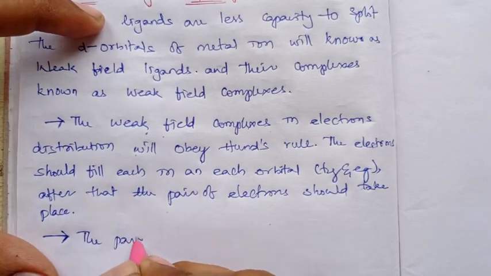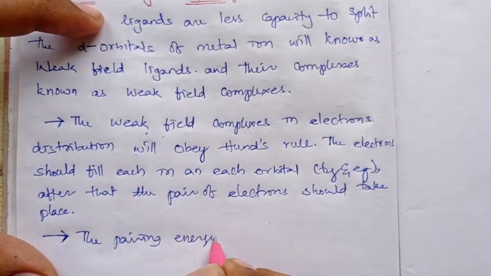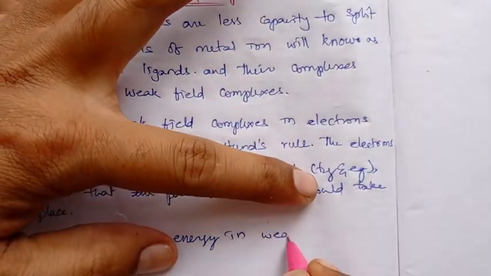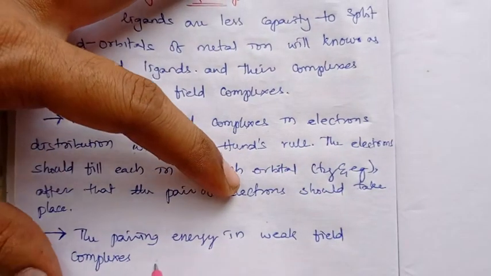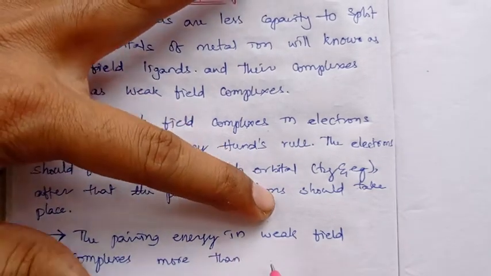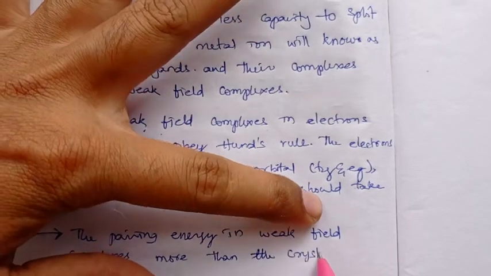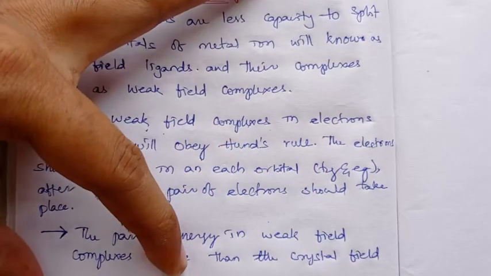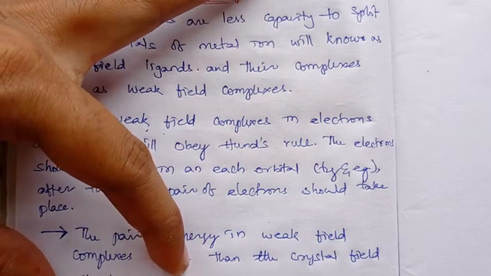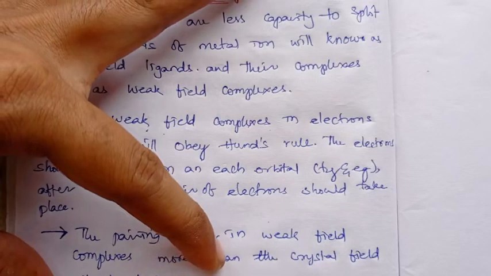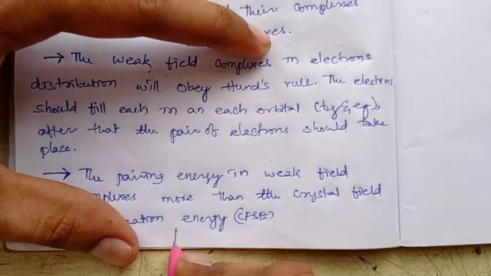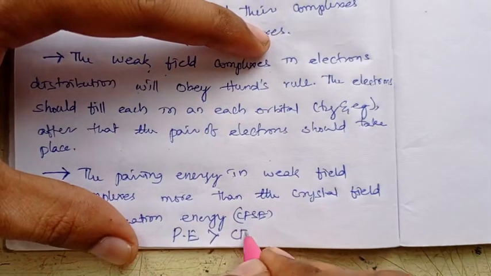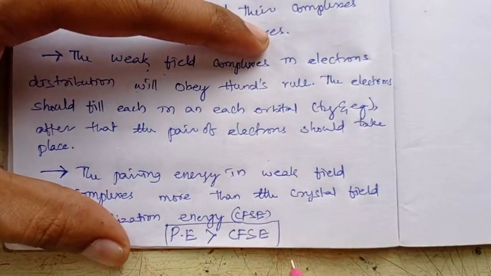The pairing energy, PE, is more than CFSE. That is what it means, right?